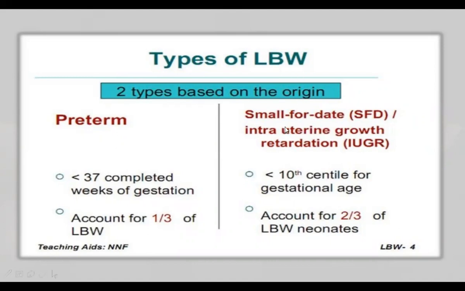While in the case of small for date fetus, the weight is less than the 10th percentile for the gestational age, and it accounts for about two-thirds of low birth weight neonates. So the maximum we see is from small for date fetus, or IUGR, which stands for intrauterine growth retardation.